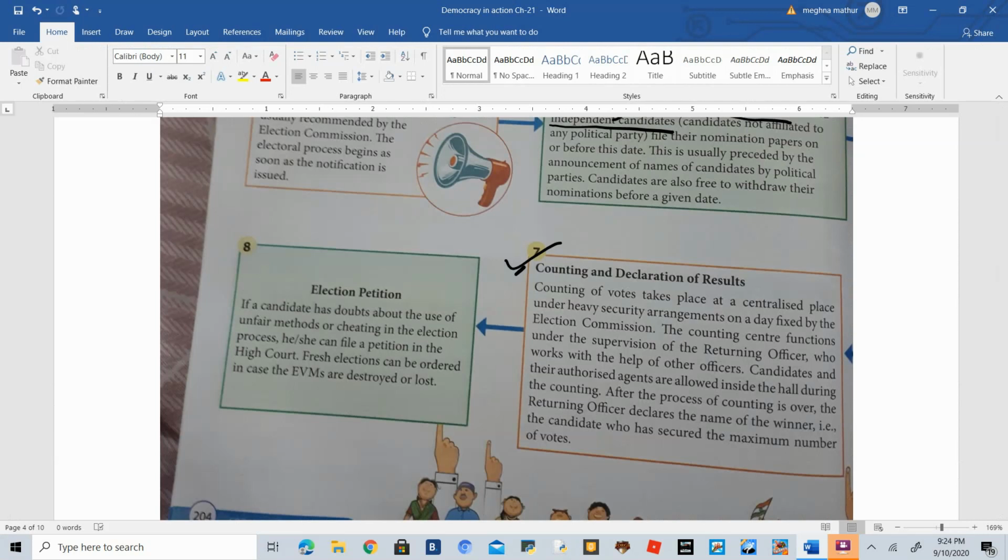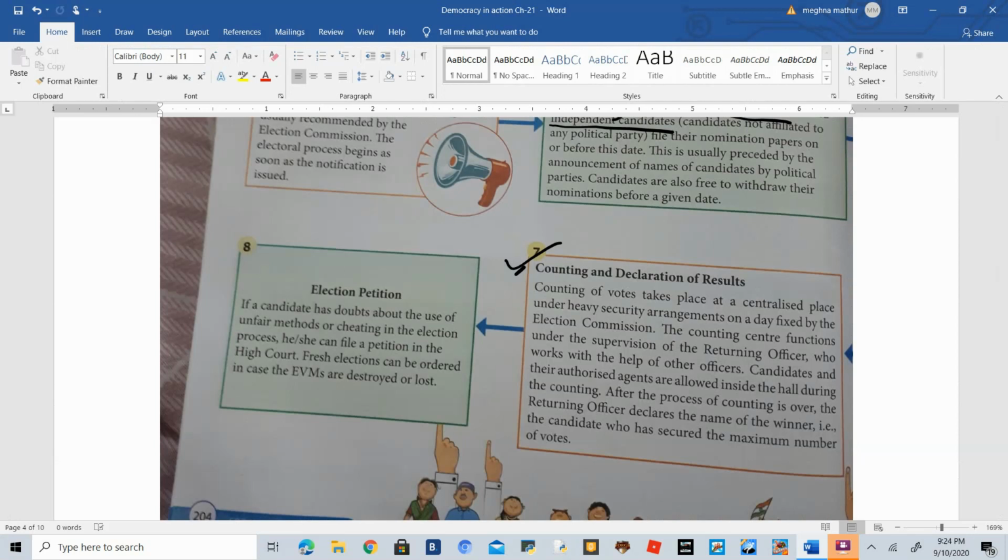Okay. The parties, candidates, and there is a very heavy security over their place. The place where counting is done, a heavy security is there so that nobody can come in and nobody can create a chaos over there at that day. But the candidates are actually allowed to enter into the hall and they can wait for the result. And after the counting is done, then the results are also declared by the returning officers on the same date.